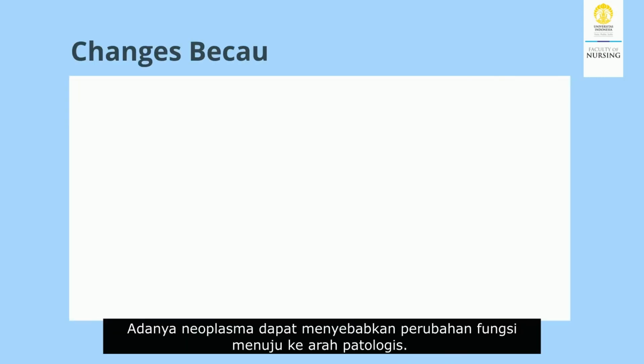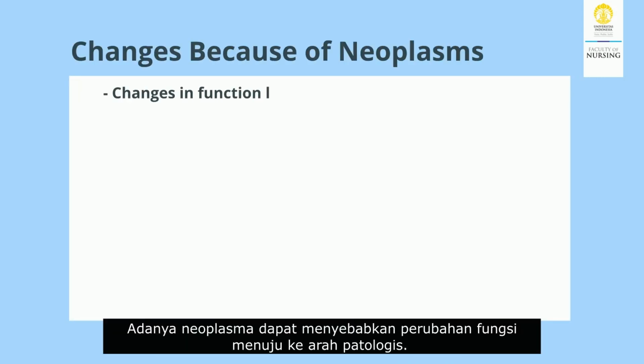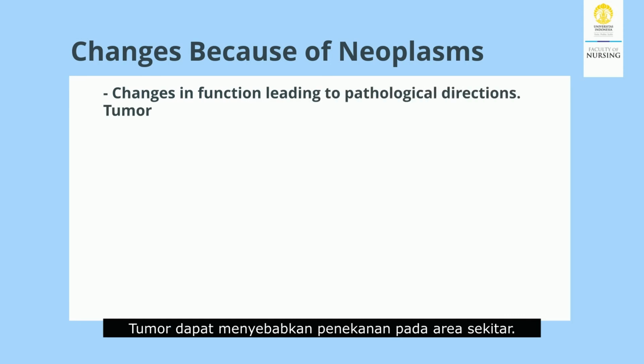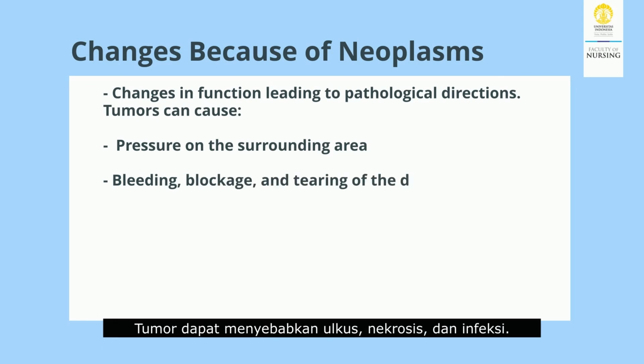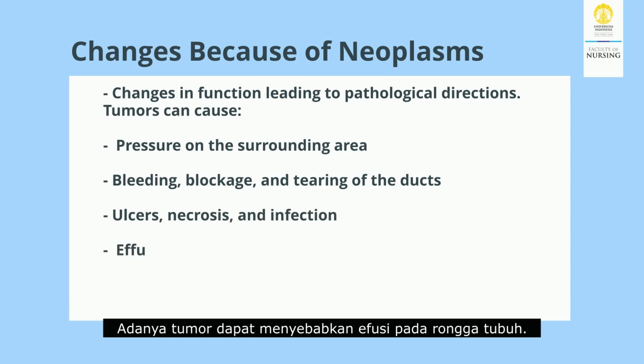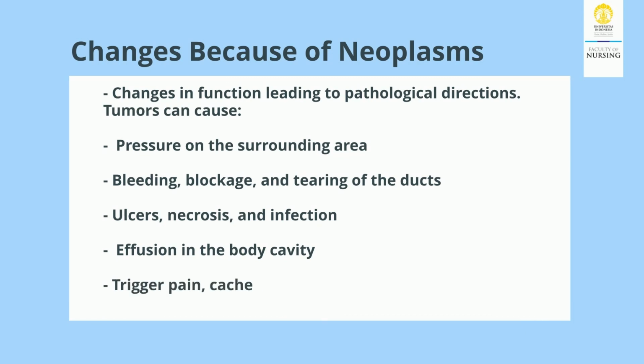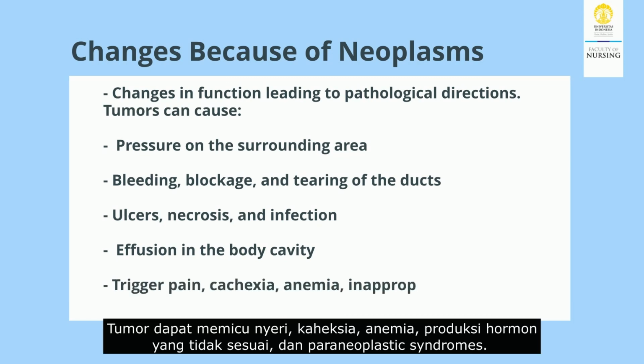The presence of neoplasms can cause changes in function leading to pathological conditions. A tumor can cause pressure on the surrounding area. Tumors can cause bleeding, blockage, and tearing of the ducts. Tumors can cause ulcers, necrosis, and infections. The presence of a tumor can cause effusions in body cavities. Tumors can trigger pain, cachexia, anemia, inappropriate hormone production, and paraneoplastic syndromes.